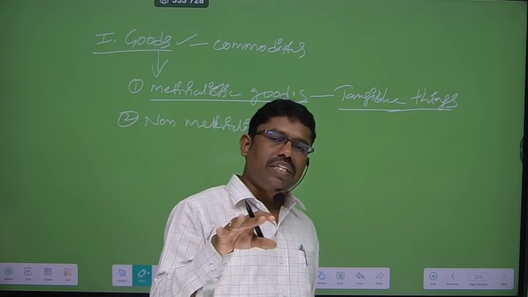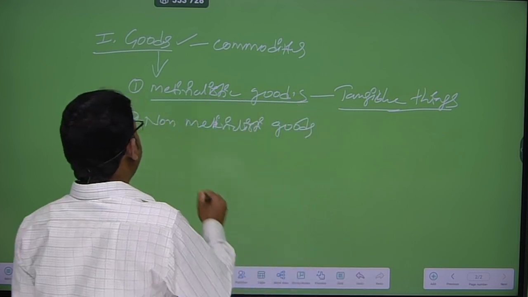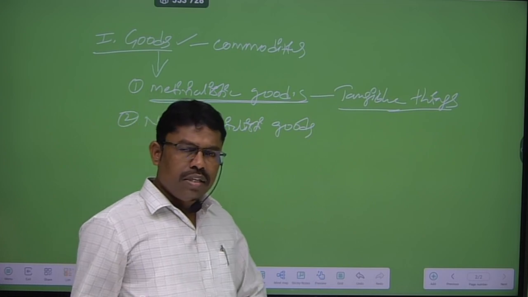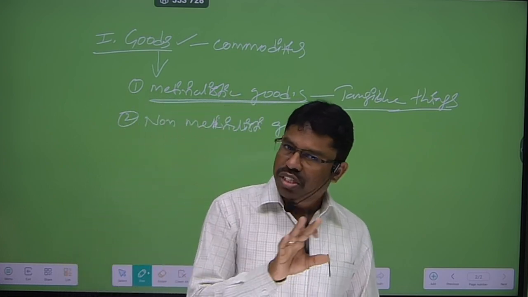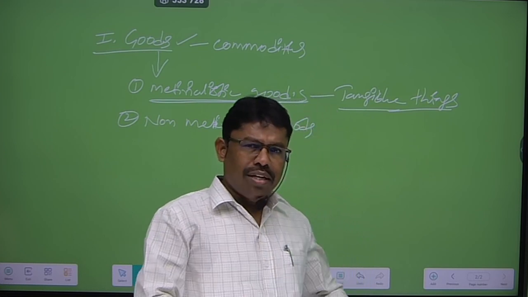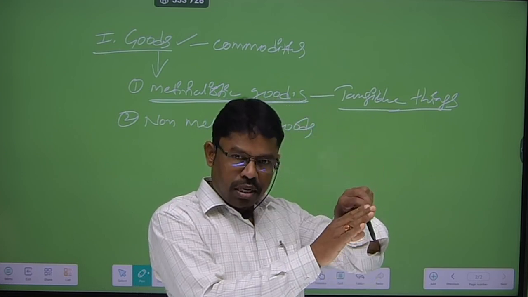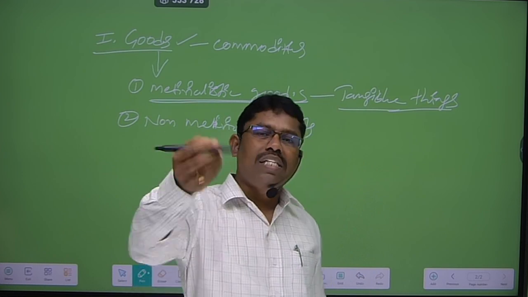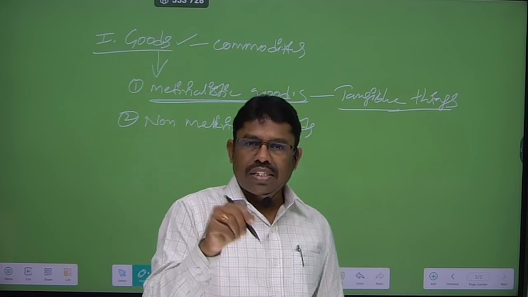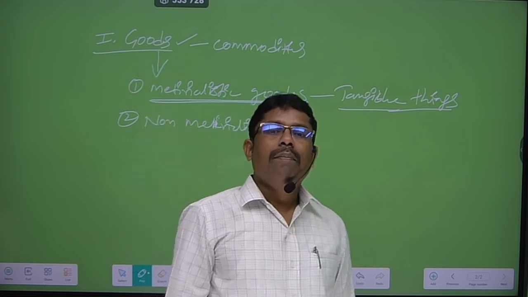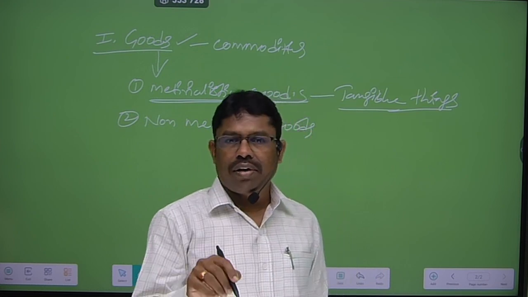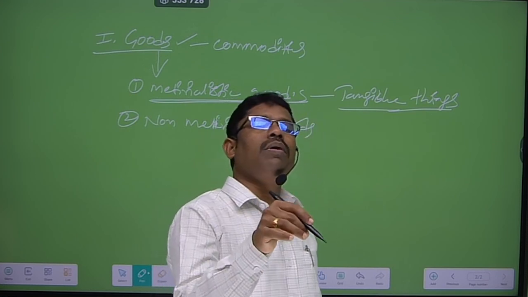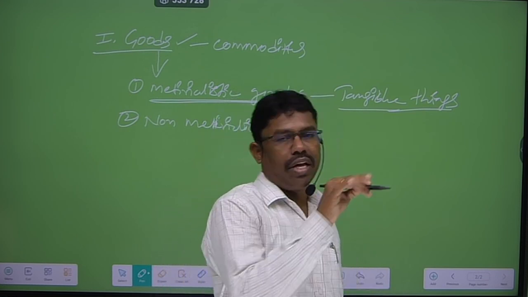Those types of physical objects are called materialistic goods. That's why they are also called tangible goods or tangible things.